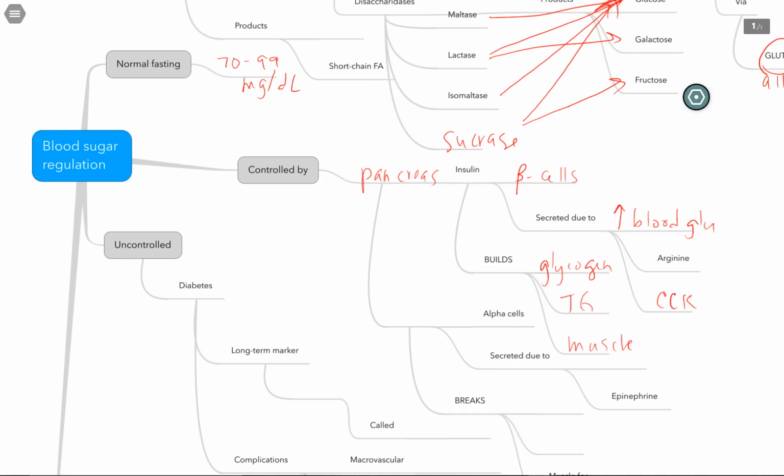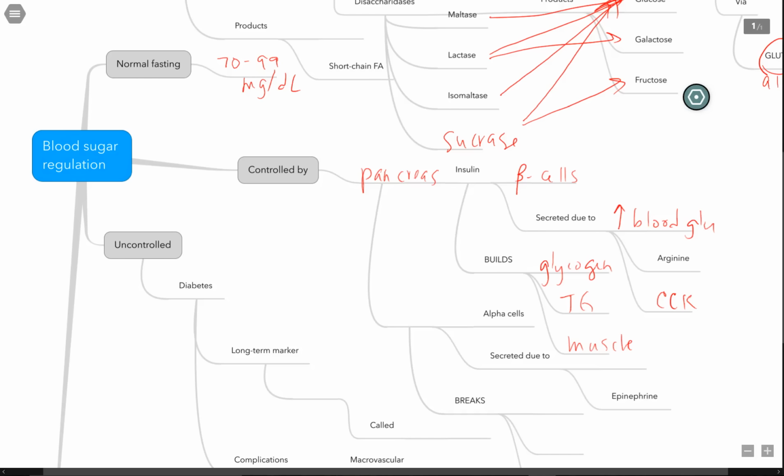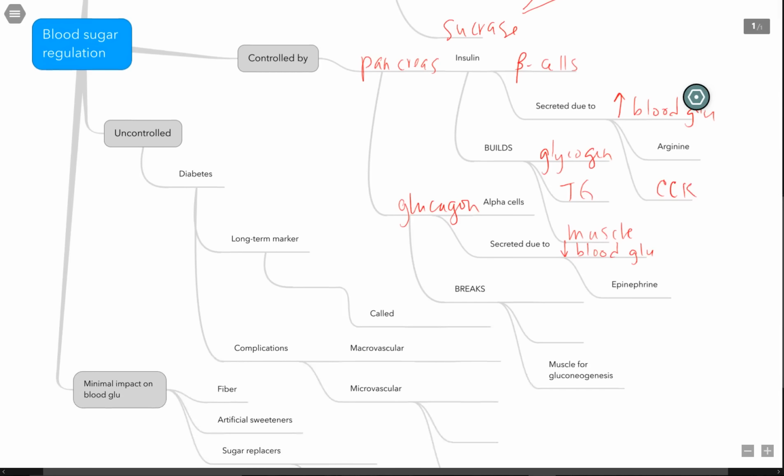The opposite end of the spectrum is the other peptide hormone released, called glucagon. Glucagon is released from the alpha cells of the pancreas, and both your alpha and beta cells of the pancreas are releasing these peptide hormones, which means these are endocrine cells. Glucagon is secreted in response to low blood glucose, so a decrease in blood glucose, as well as during our fight or flight mechanism, so epinephrine can help stimulate release of glucagon.